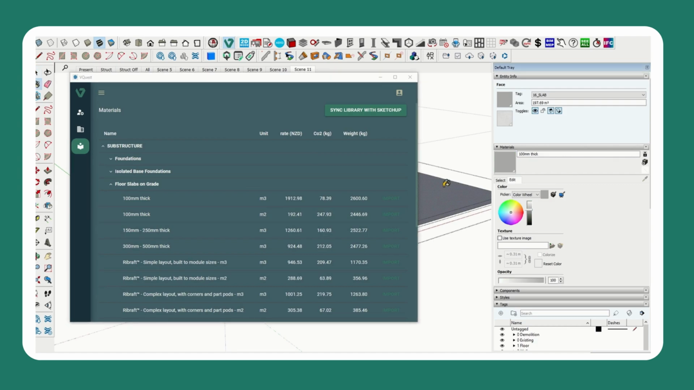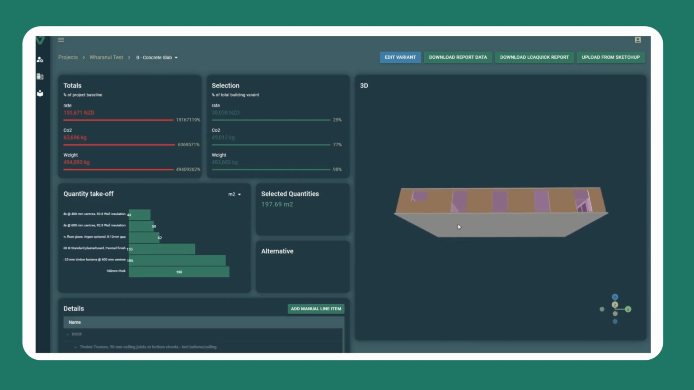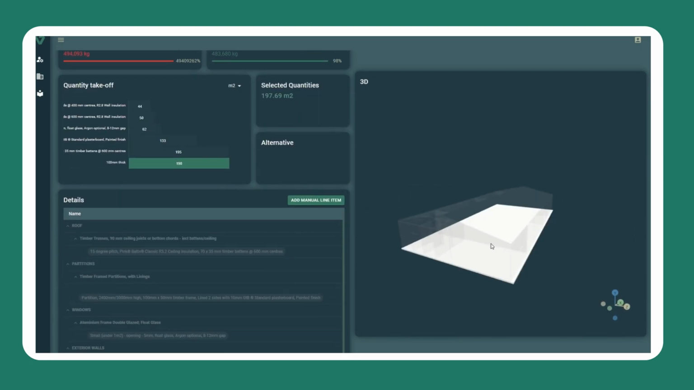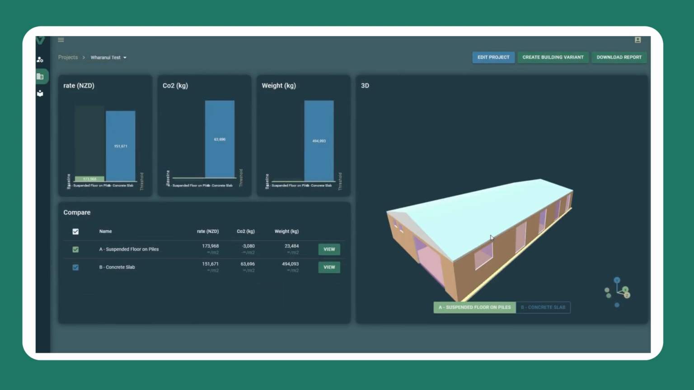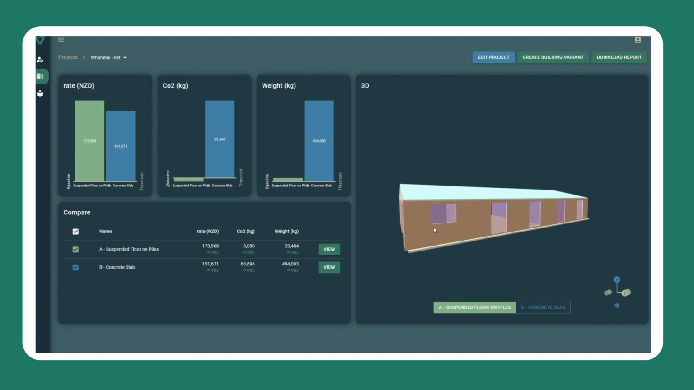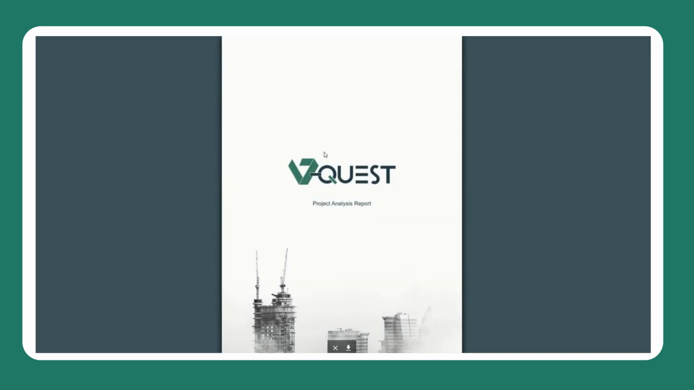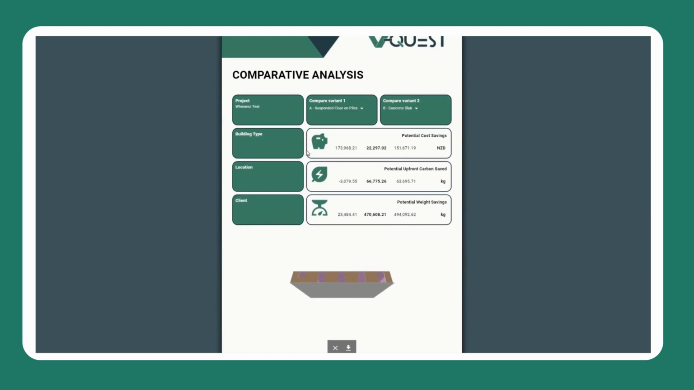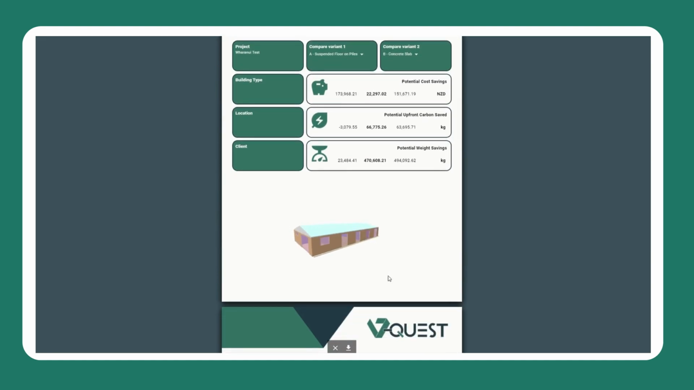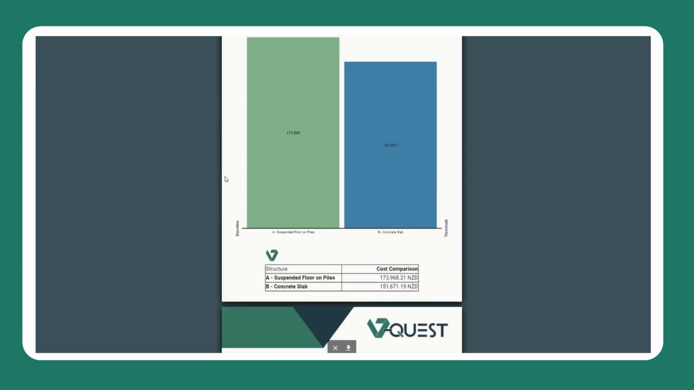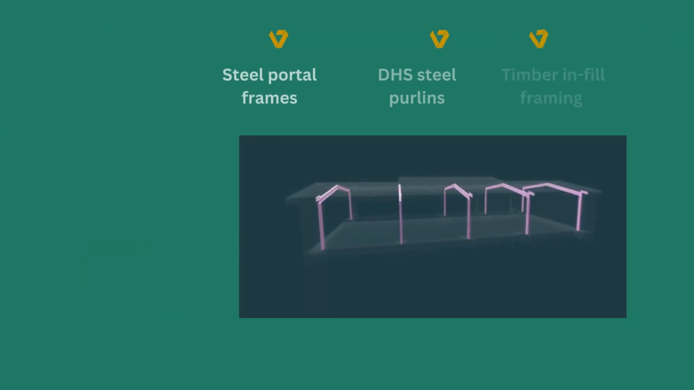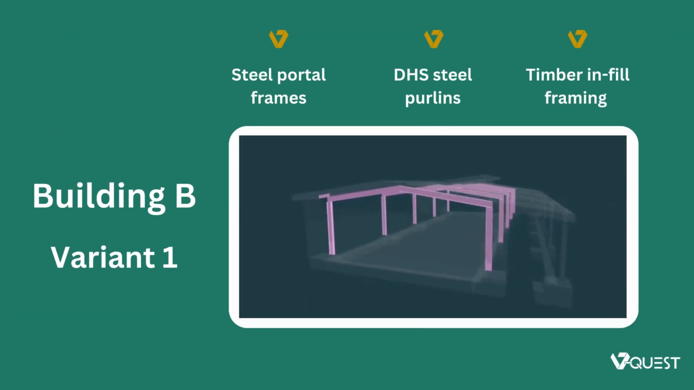We now have an ability to create a life cycle analysis for both buildings and compare the results of the two versions, saving time and effort. Here on the comparative analysis, we can see both options for cost, embodied carbon, and weight. We can now assess the totals of different building methodologies and determine the most advantageous option for a cost and carbon balance. A report can simply be generated to substantiate the decision-making without the need to generate two different life cycle analyses. Let's have a look at some alternative designs for Building B.